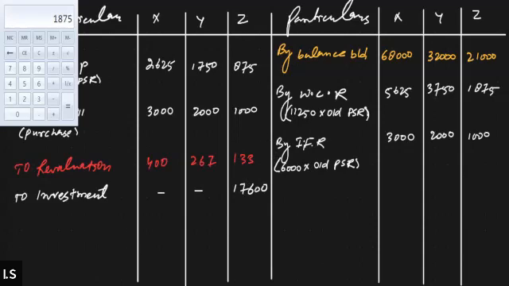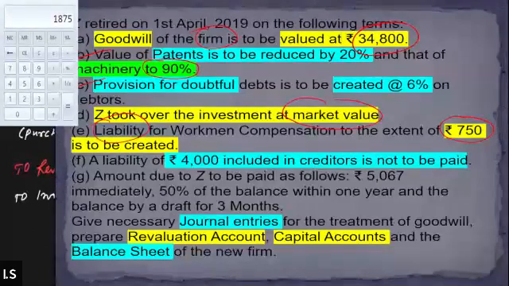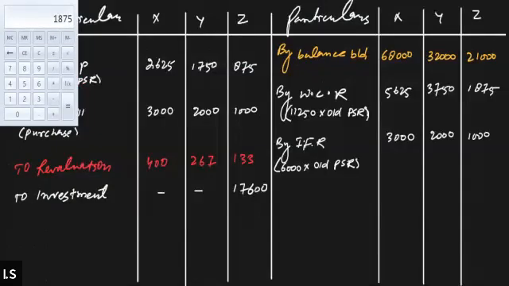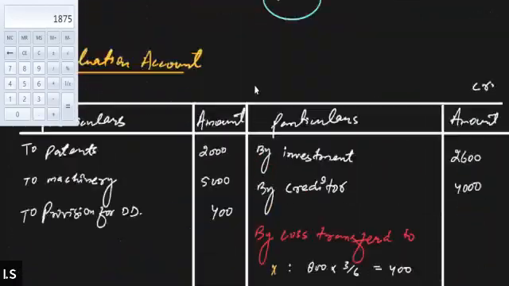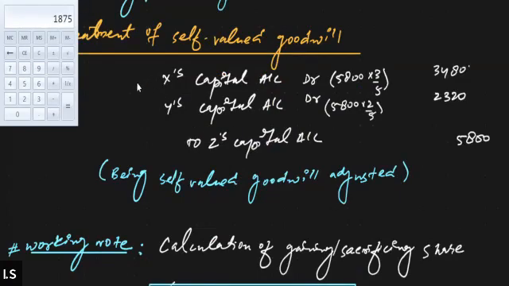All right, now let me check if any other value is left. One more thing, the treatment regarding the self-valued goodwill needs to be recorded here as well. In case of self-valued goodwill, what was the general entry? This was the general entry: X capital account and Y capital account need to be debited. So we will go to the partner's capital account and debit X capital account and Y capital account.